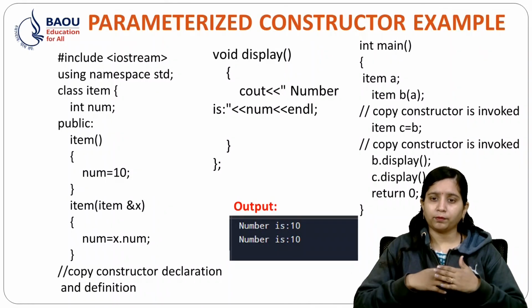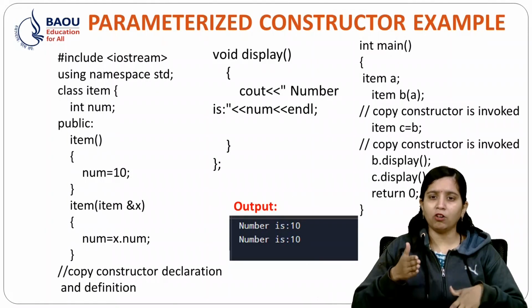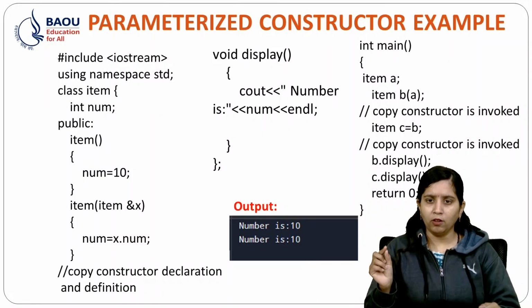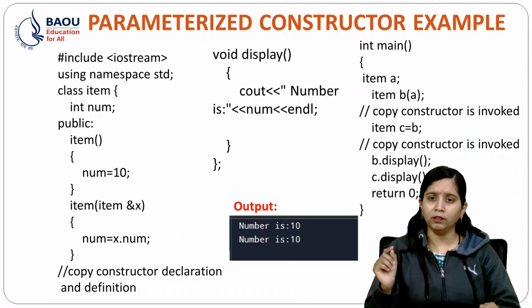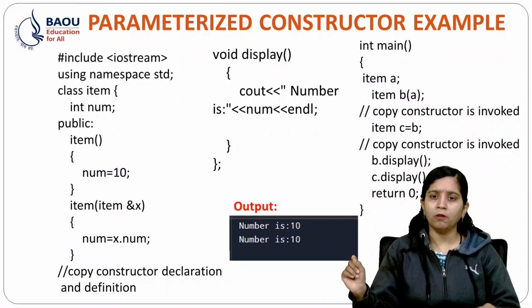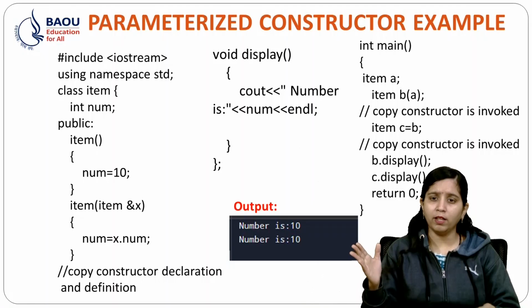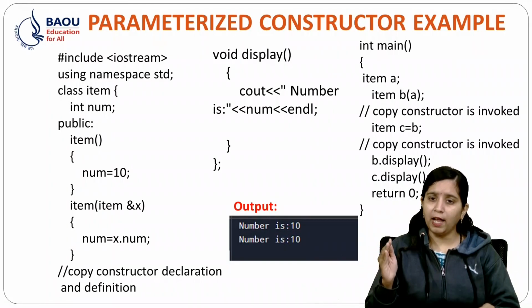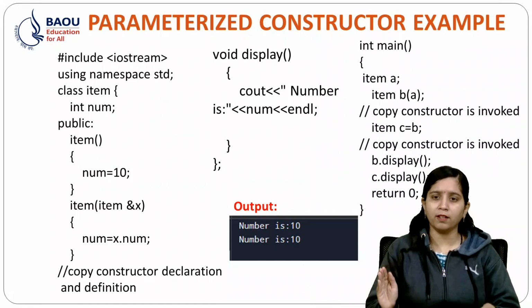Another way of writing our copy constructor is Item C. Over here I have created one C object, and I am using the equal to sign, C is equal to B. So simply the assignment operator is used, and with the help of the assignment operator, the copy constructor has been invoked.